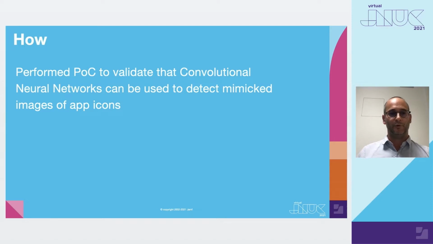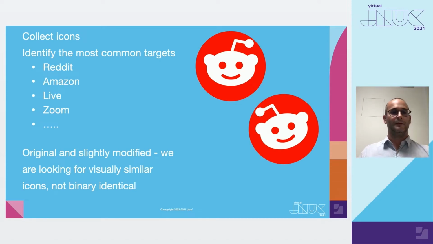We performed a proof of concept to validate that convolutional neural networks can be used to detect situations where an attacker is trying to mimic the icon of a popular site or application. This is ongoing work. First, we identify the most common targets, for example, Facebook or Outlook login page, TikTok or Minecraft application. We use statistics over our data about traffic and applications used by our customers. Then we collect original and slightly modified icons. We are looking for visually similar icons, not binary identical.